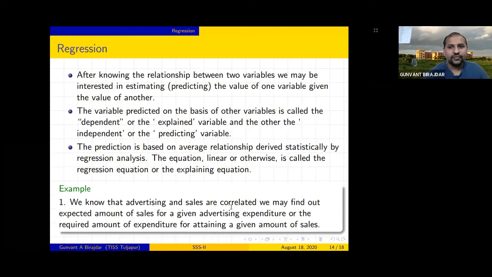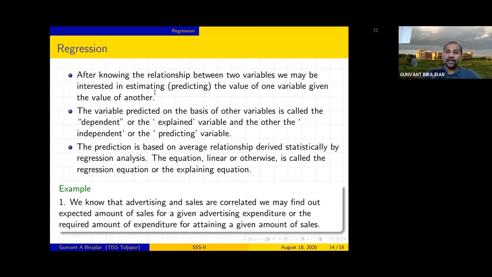Okay. After knowing the relation between the two variables, we may be interested in estimating, predicting the values of one variable given the value of the other, right? Once we understand that there is a relation between demand and supply, there is a relation between rainfall and yield. We understood that there is a relation between the number of COVID cases and the economy, right?